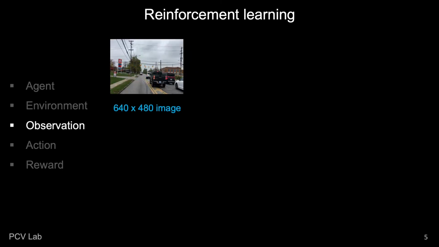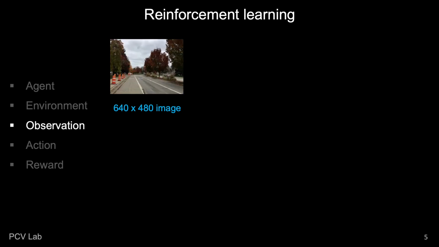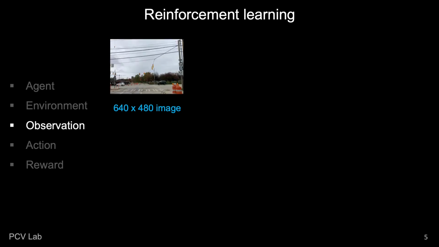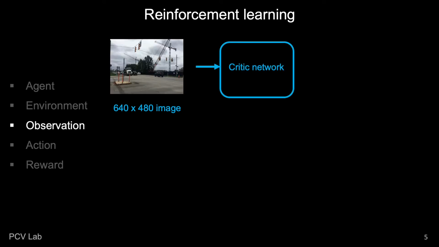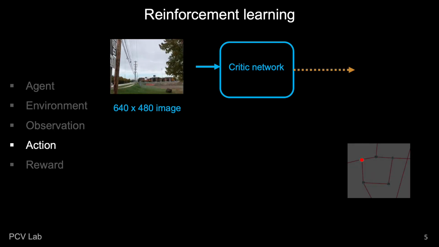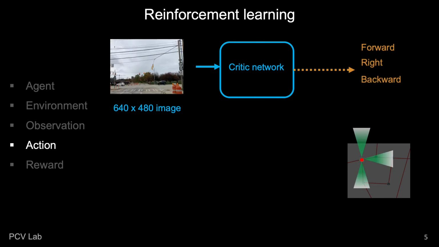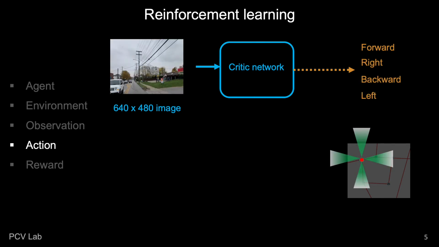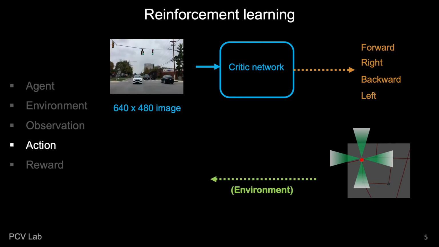The observations are the RGB images collected by iPhones placed on the top of the moving vehicle. The agent observes all 4 orientations, north, south, east, and west, to decide on an action. The raw image resolution is 640 by 480. We use the ImageNet pre-trained ResNet 50 to produce features as the input state to the critic network in the training process. The agent does actions at the intersections, which are move forward, turn right, go backward, and turn left, based on what it sees, and interacts with the environment.